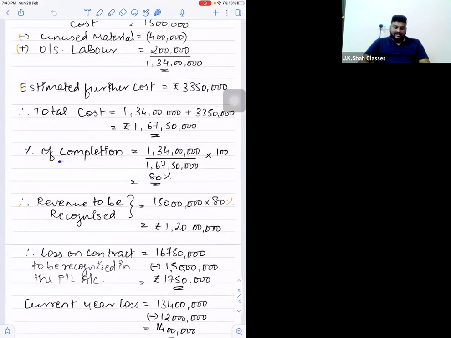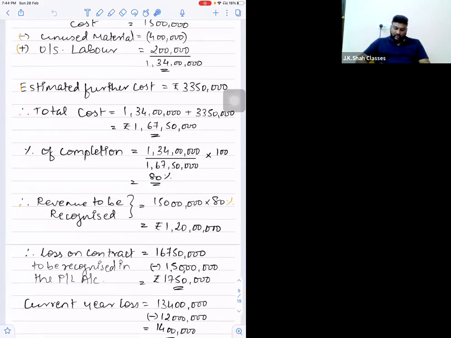Then percentage of completion is calculated. That is cost till date 134 divided by total cost 167.5. You get exactly 80%. So how much revenue will you record? 1.5 crore multiplied by 80%. Answer is 1.2 crore. Correct?